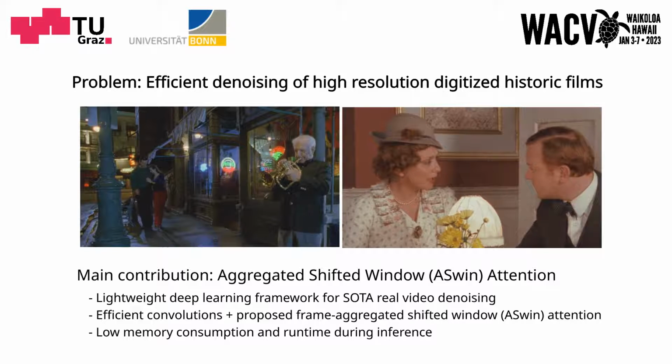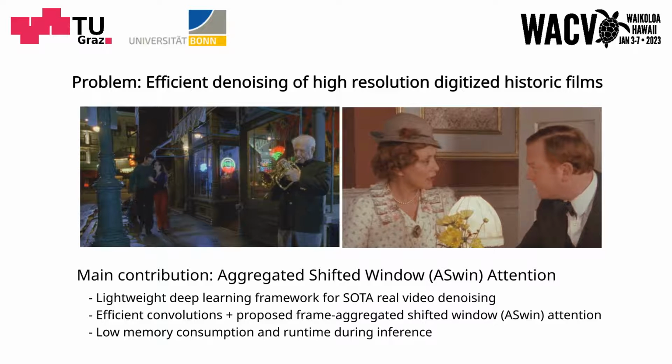State-of-the-art attention-based denoising methods typically yield good results, but require vast amounts of graphics memory and usually suffer from very long computation times. Especially in the field of restoring digitized high-resolution historic films, these techniques are not really applicable in practice. To overcome these issues, we introduce a lightweight video denoising network that combines efficient approximate 3D convolutions with a novel attention mechanism, termed aggregated shifted window attention, which is based on the memory-efficient aggregation of self and cross-attention across video frames.